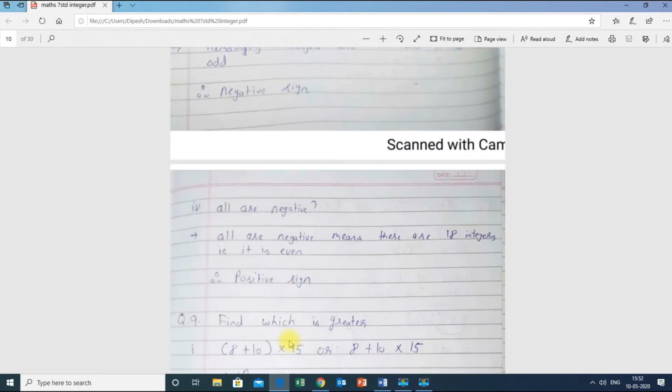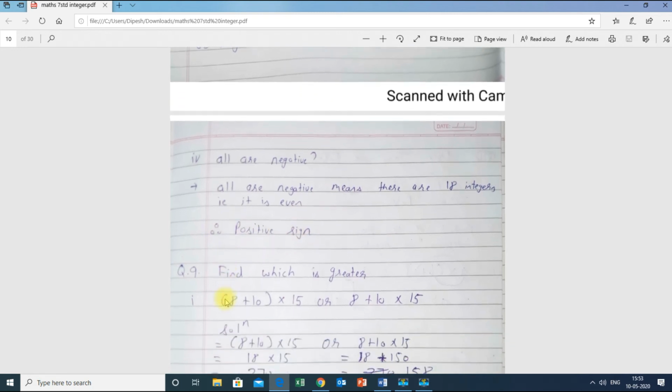Now, the fourth sum says that all 18 are negative. So again, 18 is a positive integer, an even integer. Therefore, all 18 are negative means that there are 18 negative integers, which is even. Therefore the final answer will be positive over here.